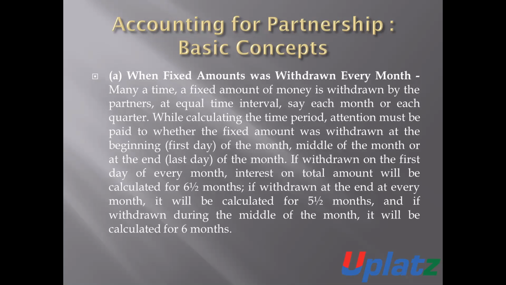Now we will discuss how we will calculate the amount of interest on drawings. Number one, when a fixed amount was withdrawn every month. When a fixed amount is withdrawn by the partners every month, how will we calculate the amount of interest on drawings? Many times a fixed amount is withdrawn by the partner from the capital account for personal use at equal intervals, say monthly or quarterly.